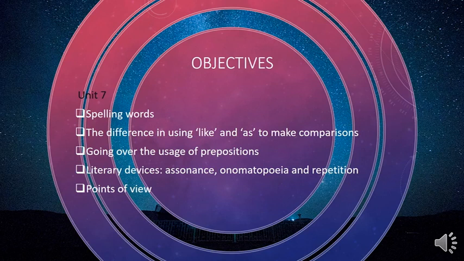The topics that we're going to cover are, first, we're going to start with spelling words. Then we're going to continue with the difference in using like and as to make comparisons. After that, we're going to go over the usage of prepositions. Then we would have literary devices. We will find out other types. And finally, we're going to briefly talk about points of view.